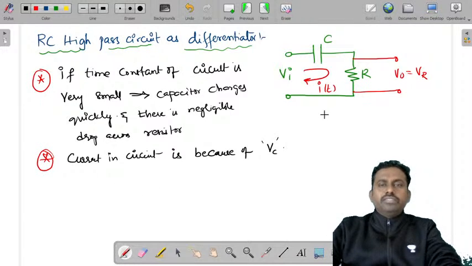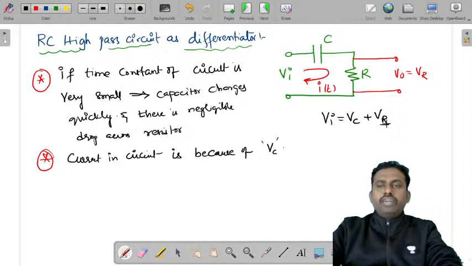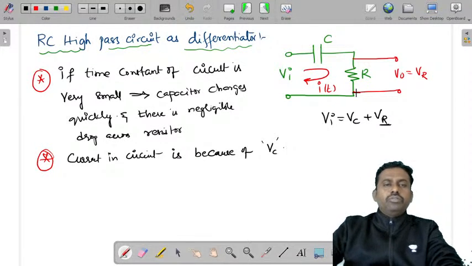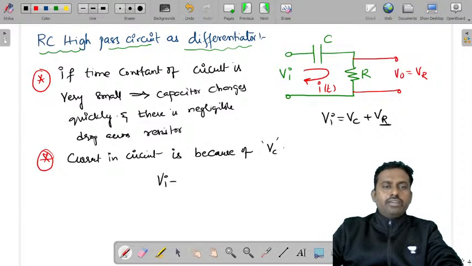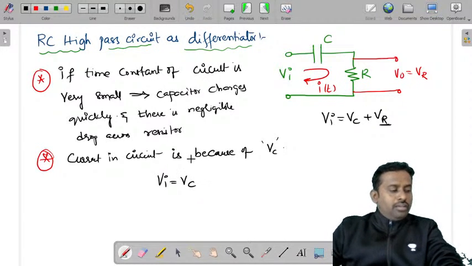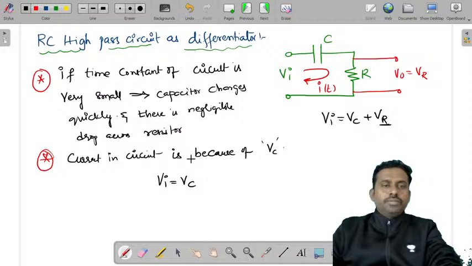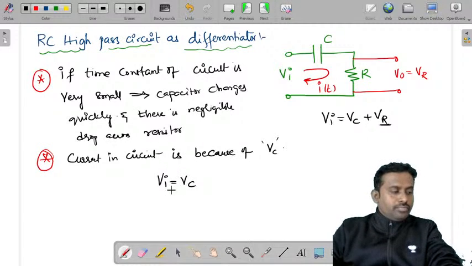Now what is Vi? Vi is equal to Vc plus Vr. As we know that the time constant tau is very small, Vr is very less, so V input is equal to the voltage across the capacitor. Now what is the voltage across this? Vi is equal to Vc.